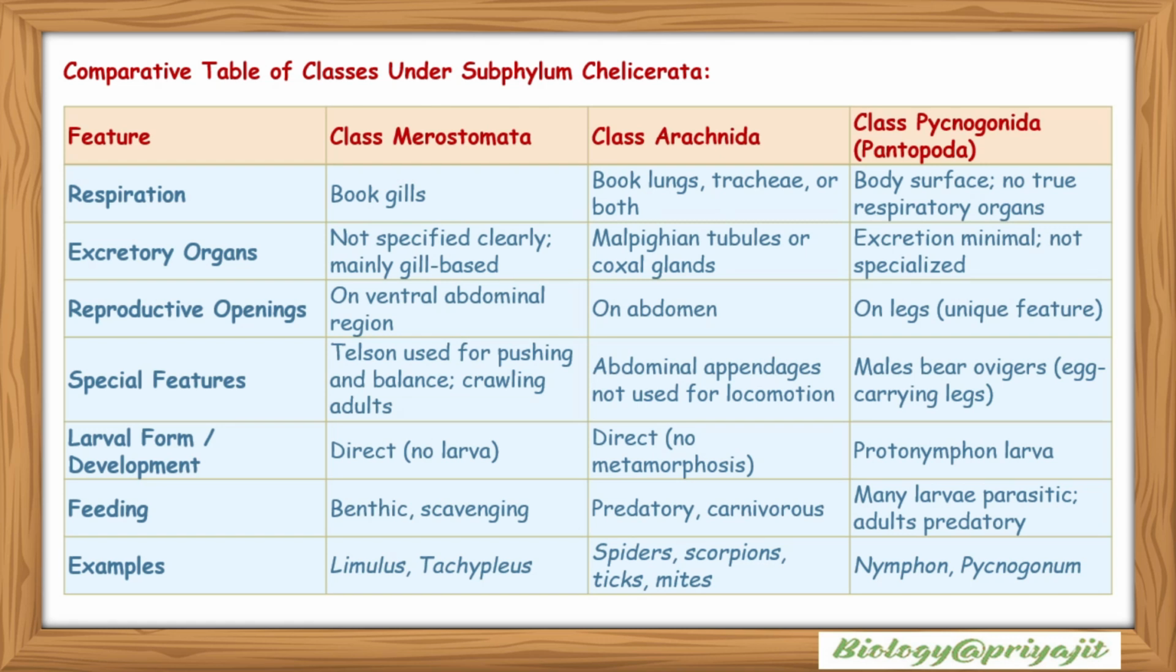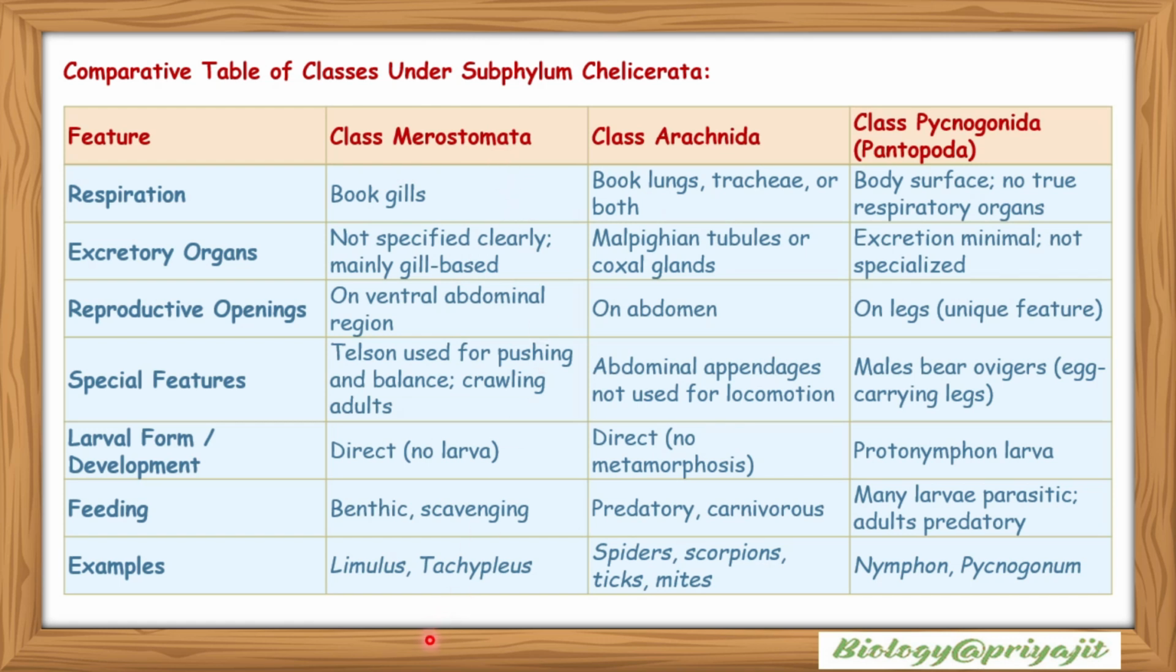egg-carrying legs. Larval form development: Merostomata show direct development, they have no larva. Arachnida also show direct development, so there is no metamorphosis and no larval forms. In Pycnogonida, a protonymphon larva is found. Feeding: Merostomata are benthic and their feeding habit is scavenging. Arachnida are predatory and carnivorous, and Pycnogonida larvae are mostly parasitic and adults are predatory.